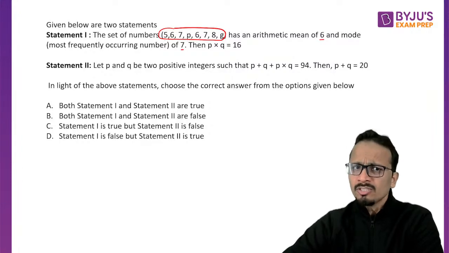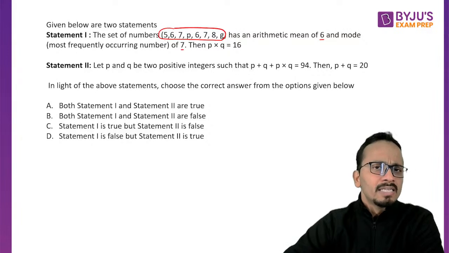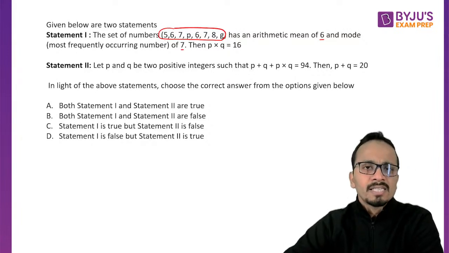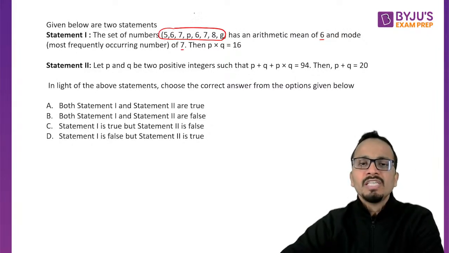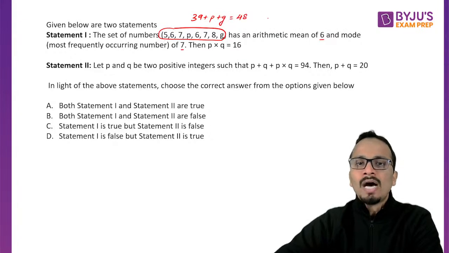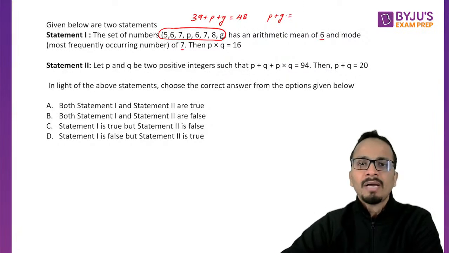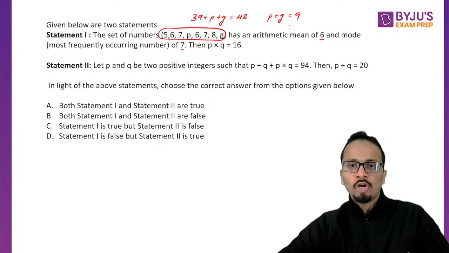Okay, now let's write the sum of these numbers. 5 plus 6 is 11 and 7 is 18 and 6 is 24 and 15 is 39. So 39 plus P plus G is equal to 48. So I can say that P plus G will be equal to 48 minus 39, and that is equal to 9. All right. So I've got the value of P plus G.